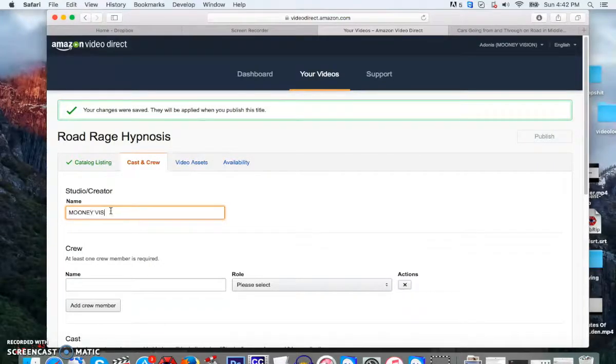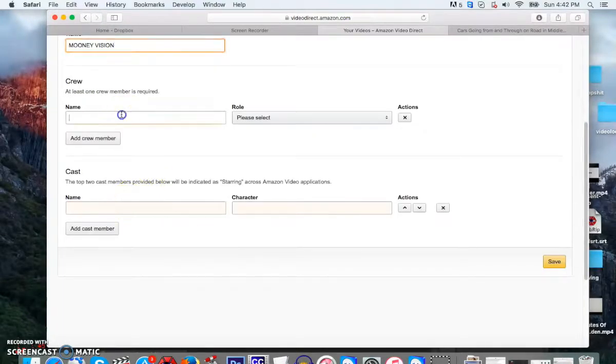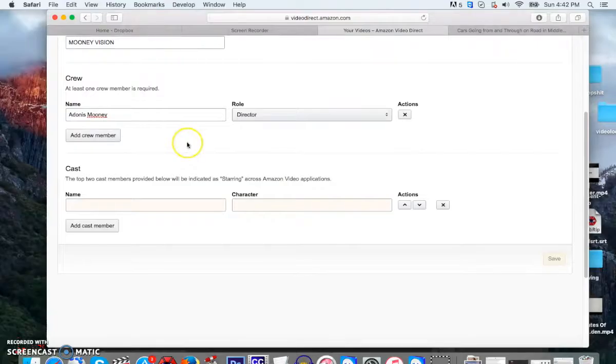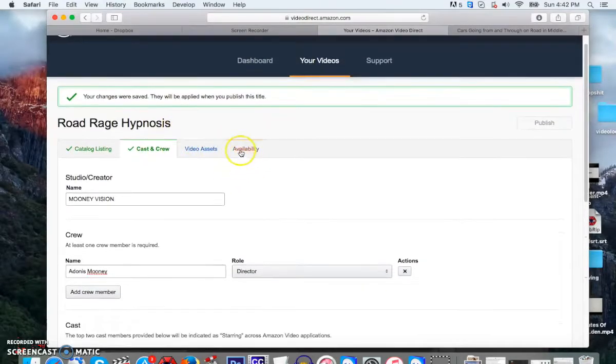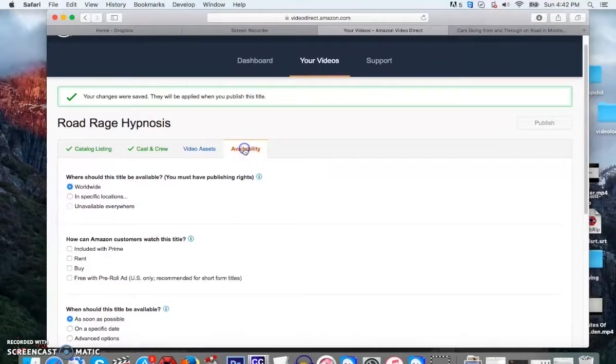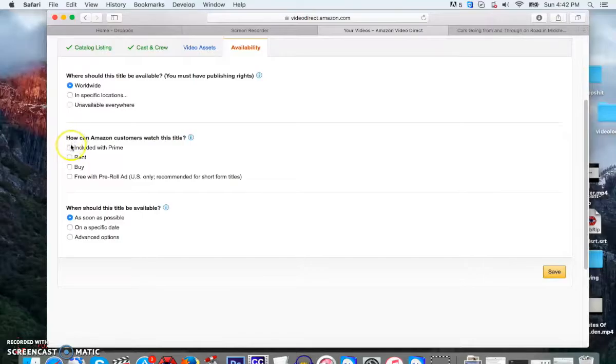The studio creator, you're going to name it Mooney Vision. And the crew, just name it Adonis Mooney, and put director. Okay? And then press save. Now, video assets is where you're actually going to upload the video, which we don't have made yet. So we're going to skip that part for now. Next, we're going to go to availability.